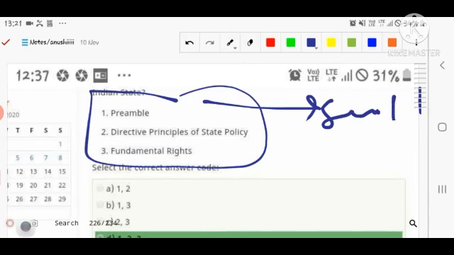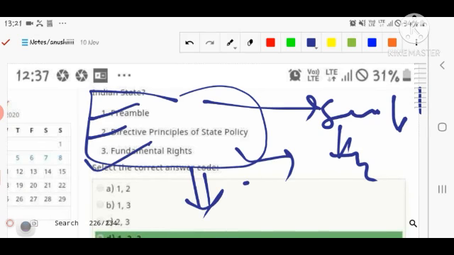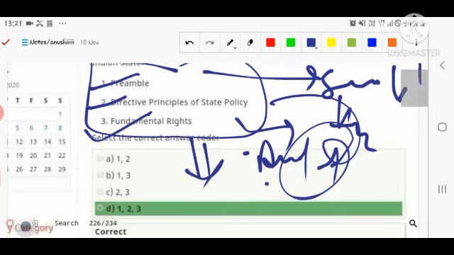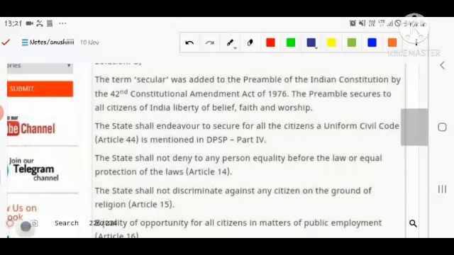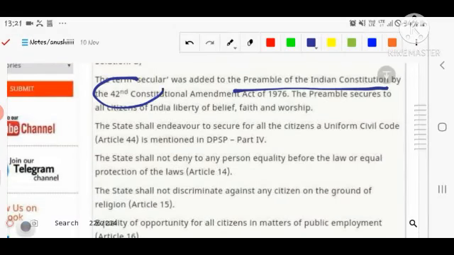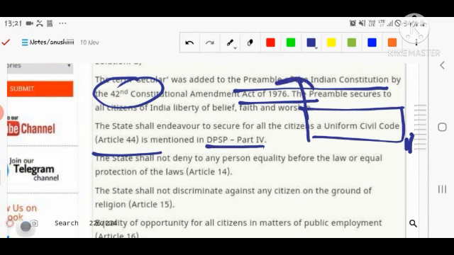The Preamble has the word secular, and that was added by the 42nd Constitution Amendment of 1976. DPSP, that is also correct. Fundamental rights, Articles 25 to 28, talk about the right to religion and the secular character of the Indian polity. Secular was added to the Preamble by the 42nd Constitution Amendment, 1976. Number second, Article 44 of the DPSP,